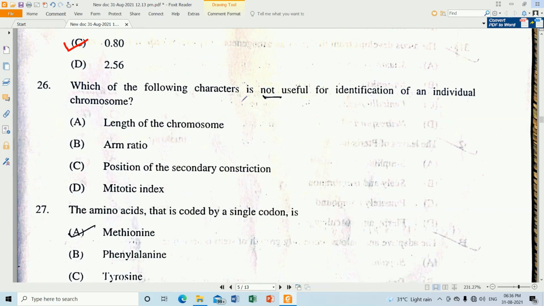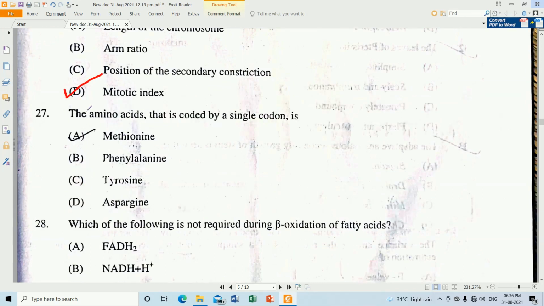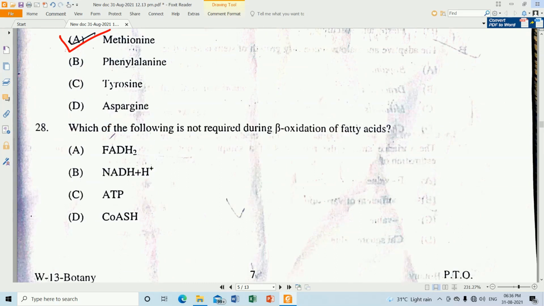Which of the following characters is not useful for identification of an individual chromosome? So that is not useful, that will be your mitotic index. Question number 27. The amino acid that is coded by a single codon, it's a very easy question, that will be your methionine, coded by a single codon, that will be AUG. Coming to question number 28. Which of the following is not required during beta oxidation of fatty acid? So that will be option C, ATP is the correct one.